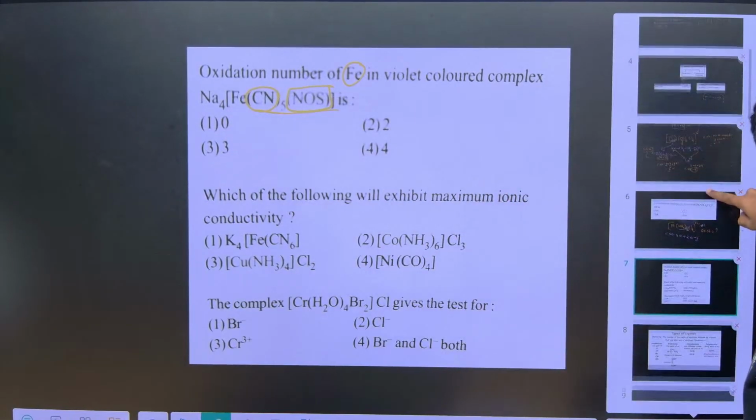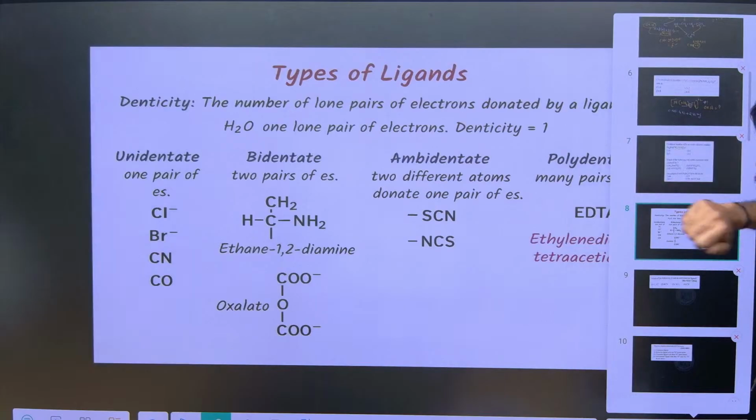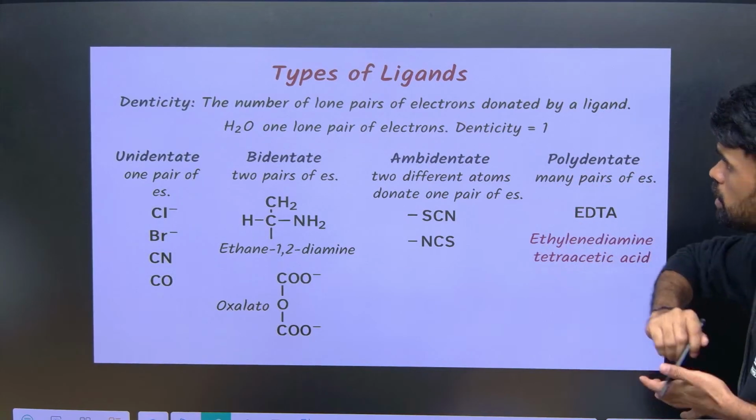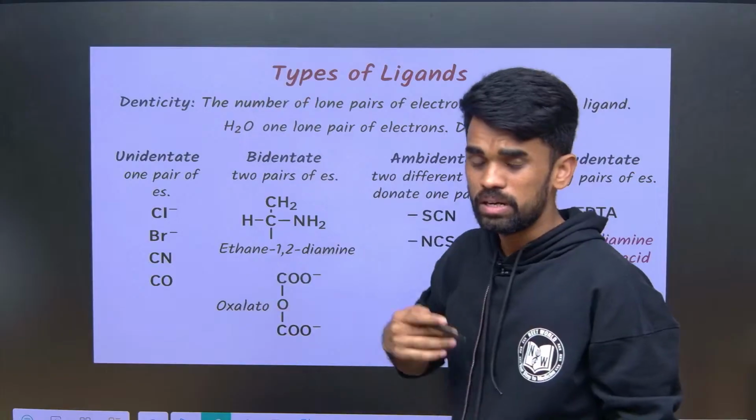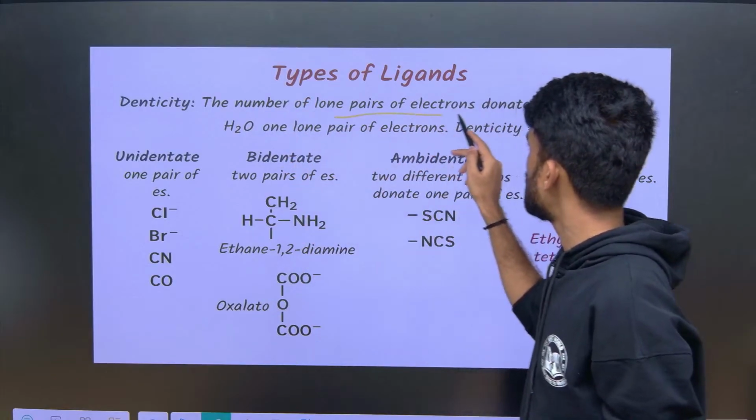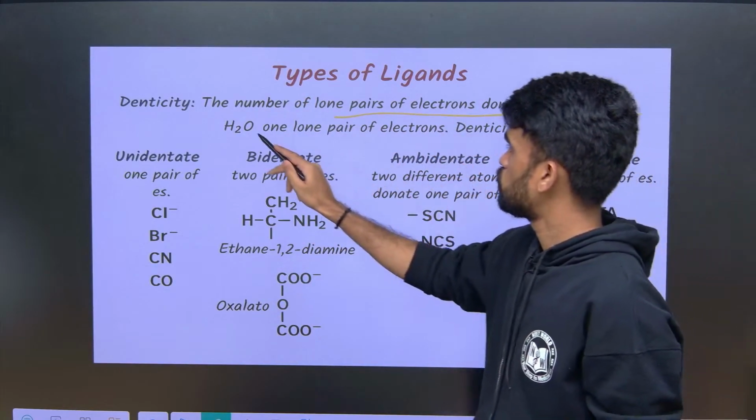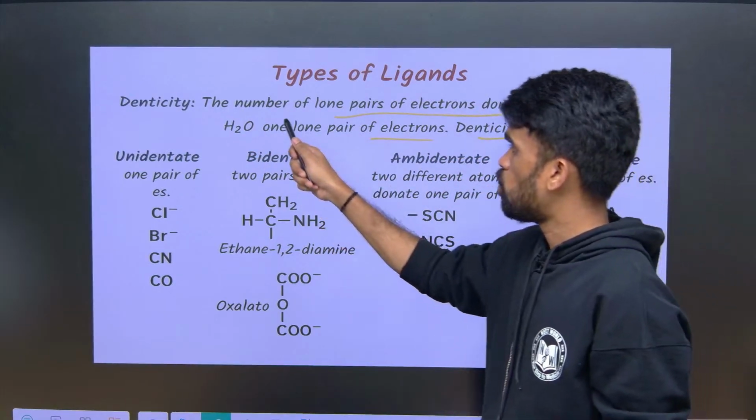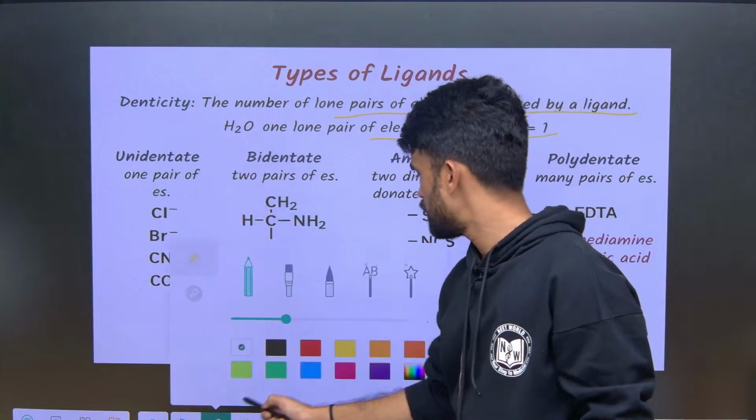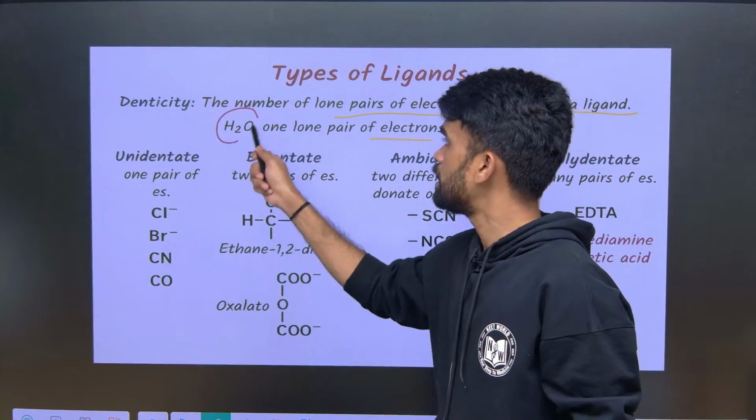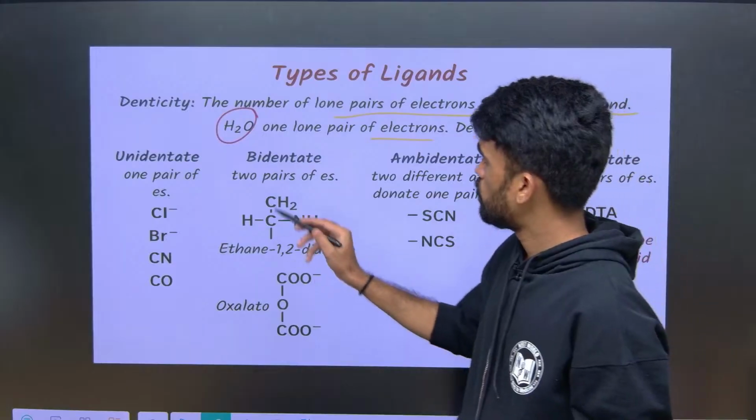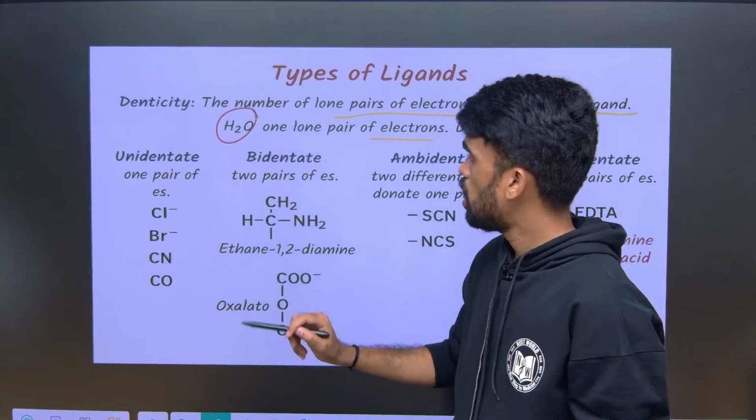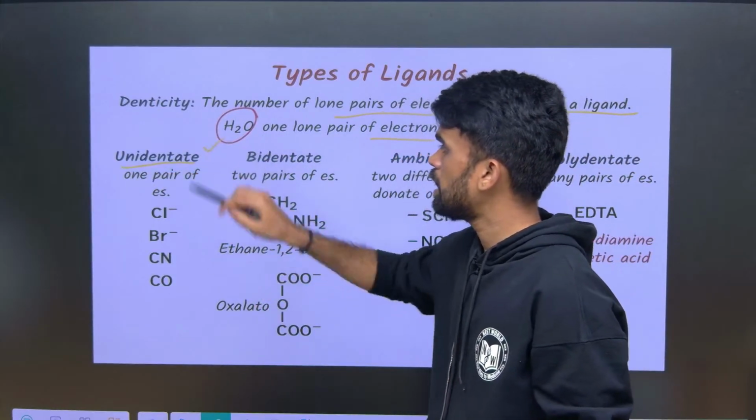So I will be showing you one basic thing. So types of ligands, you can just look here. So denticity means, see what I told you, the number of lone pair electrons donated by a ligand. So for H2O, one lone pair is donated, the denticity is 1. I can say water molecule as a monodentate ligand. Okay, so monodentate ligand I can call, or otherwise I can call unidentate ligand.